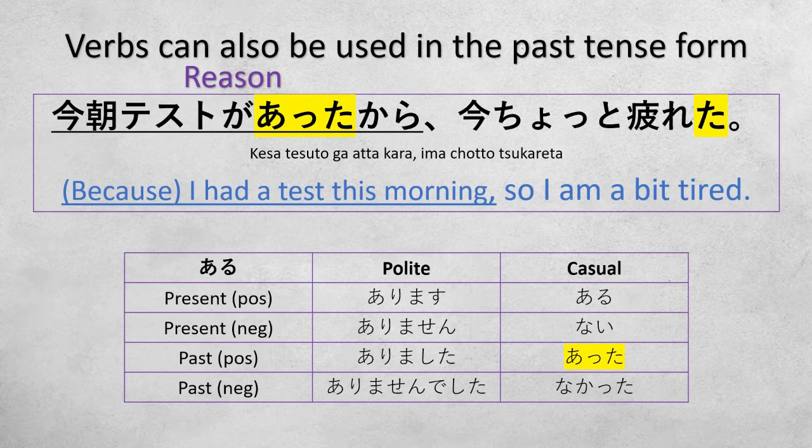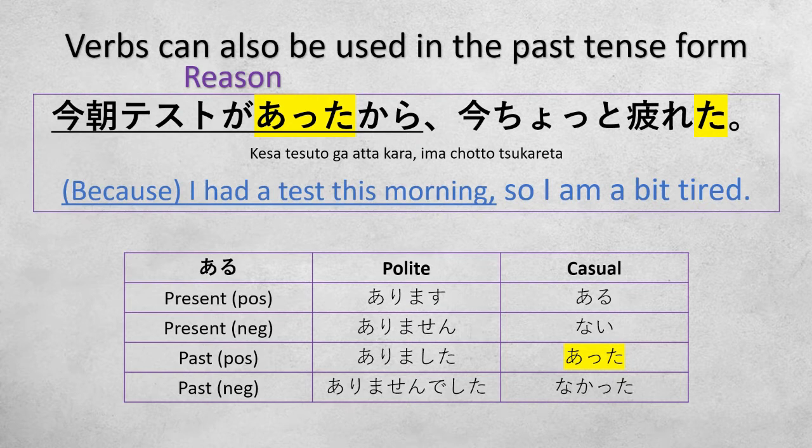Casually, there was. So, here we are using the casual form in this sentence. Atta, before kara. And tsukareta is also in the casual past tense. Okay? So, casual and casual, it makes sense.